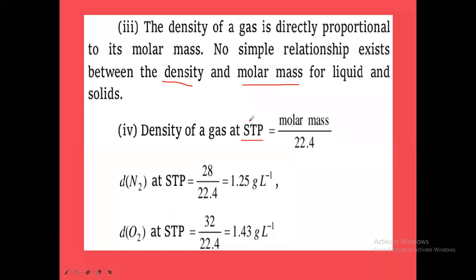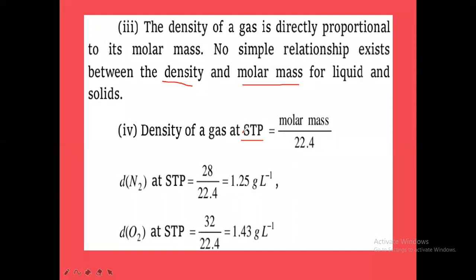25 degrees Celsius plus 273 is equal to 298 Kelvin. So 298 Kelvin is standard ambient temperature, and 1 bar pressure only, standard ambient pressure. Pressure will be the same, 1 atm, 1 bar only. But what will be the temperature for SATP? 25 degrees Celsius. For STP, what is the temperature?